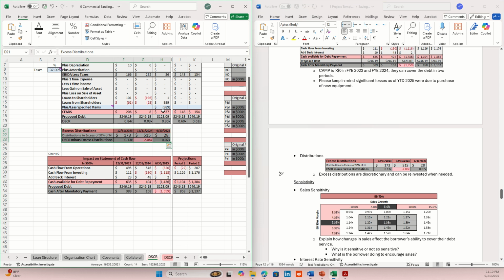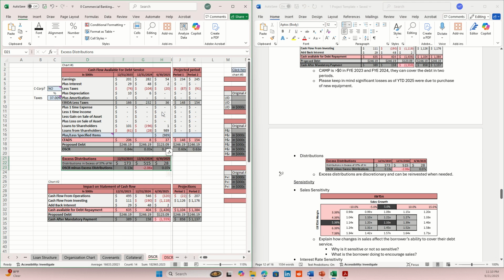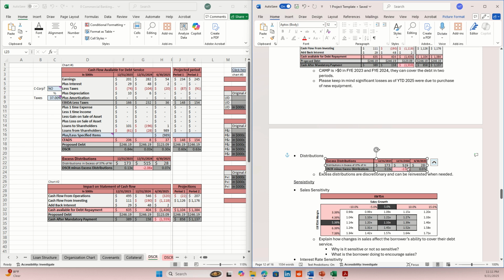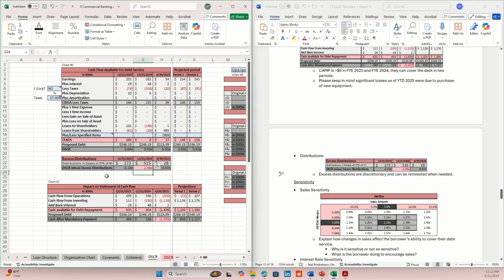In real life, the one that I based this on, remember I based all these loans on real projects that I worked on. And in real life, the borrower distributed cash. So remember, this is excess of net income, excess 37% of net income. They distributed 515K in 2024 so they could buy a Porsche. And we toured the new facility, and the banker was like, "Hey, is that a new Porsche?" And the borrower was like, "Oh yeah, that's a new Porsche." And he was so excited to tell us about it.